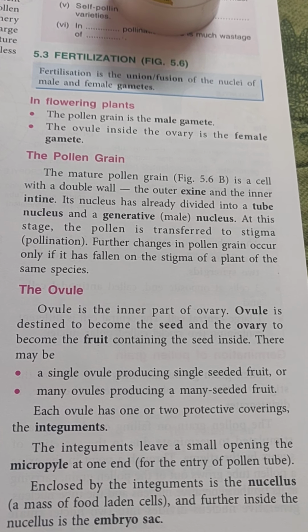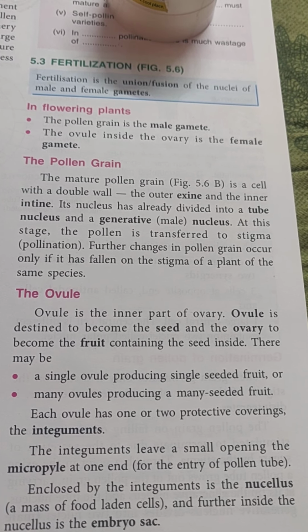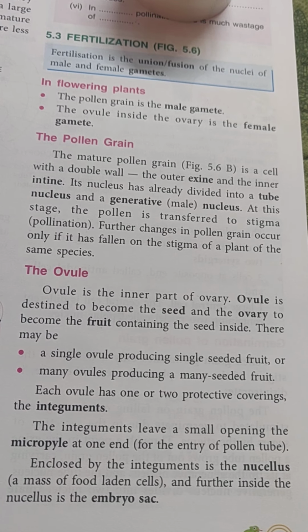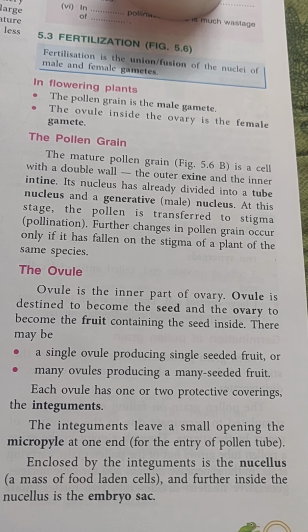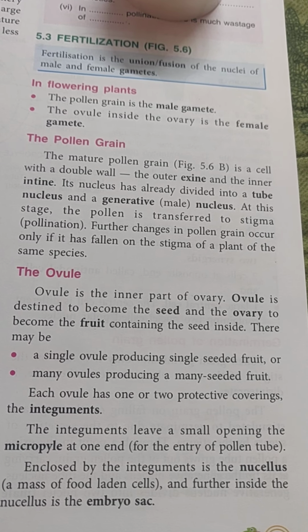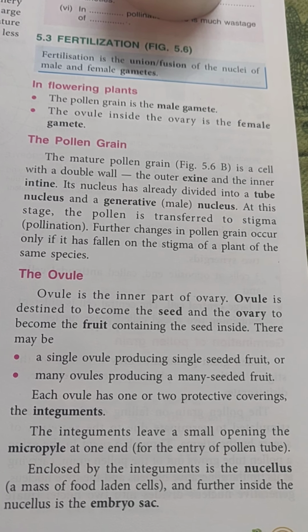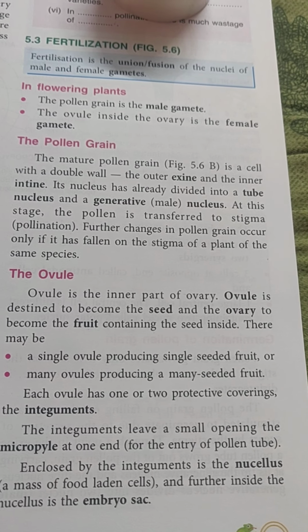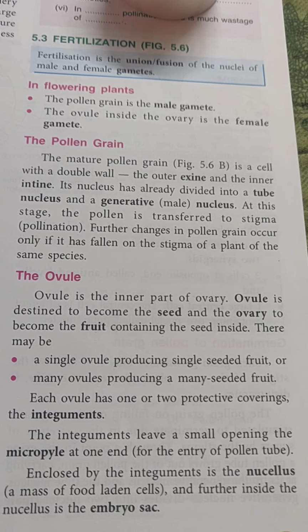Now each ovule has one or two protective coverings. These are known as the integuments. The integuments leave a small opening at one end. That small opening allows the pollen tube to enter, and the opening is known as the micropyle.